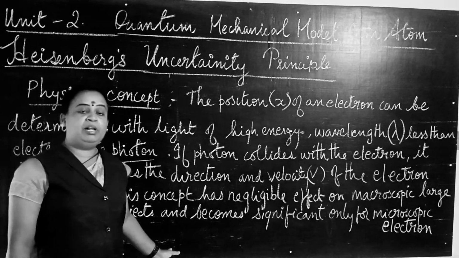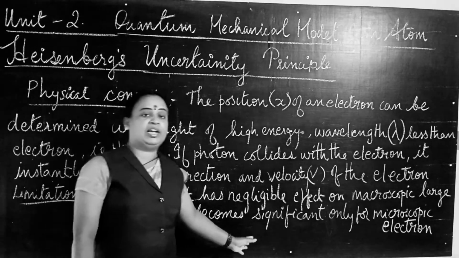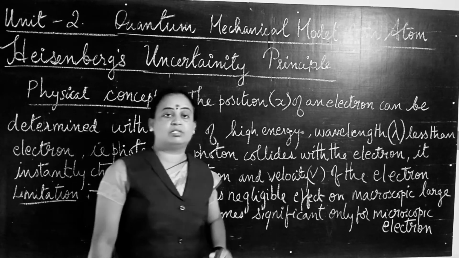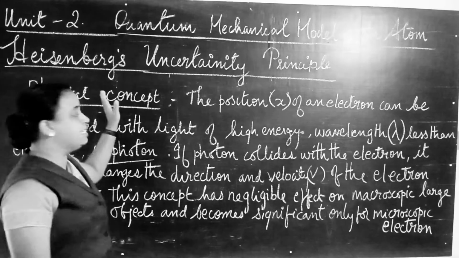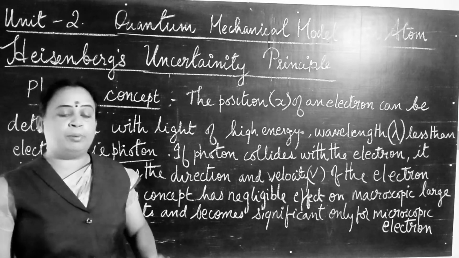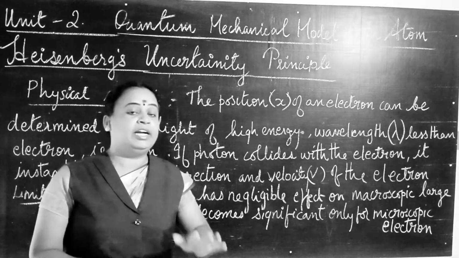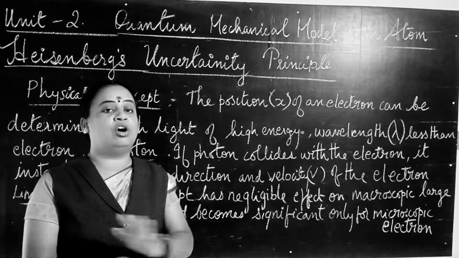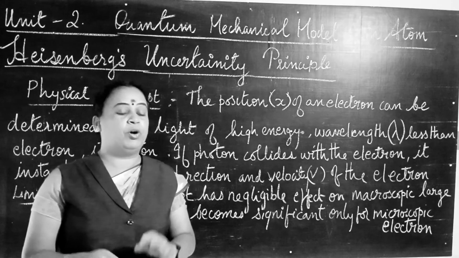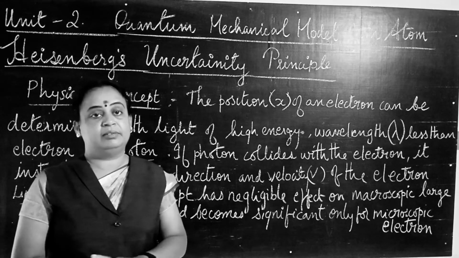The principle is significant only in the case of microscopic particles like electrons. So the Heisenberg uncertainty principle is applicable only for microscopic particles like electrons. It is not significant for macroscopic particles or objects.